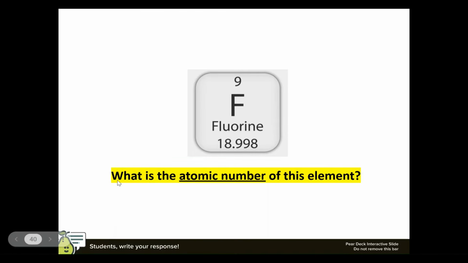Here's another example. What is the atomic number of this element? You're correct. It is not the number at the bottom, it is the number at the top. So fluorine has an atomic number of 9. That means if we were to draw out fluorine atoms, there should be in every fluorine atom 9 protons inside the nucleus of a fluorine atom. Good job.